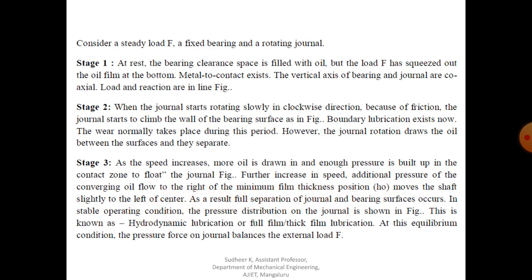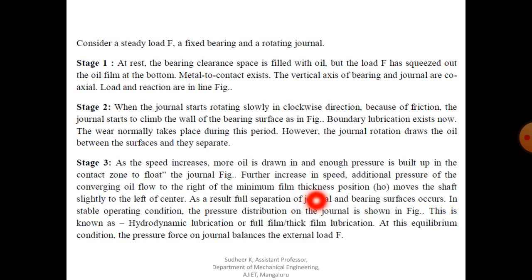As a result, full separation of the journal and bearing surface occurs. In stable operating conditions, the pressure distribution on the journal, shown in the figure, is known as hydrodynamic lubrication, or full film lubrication.